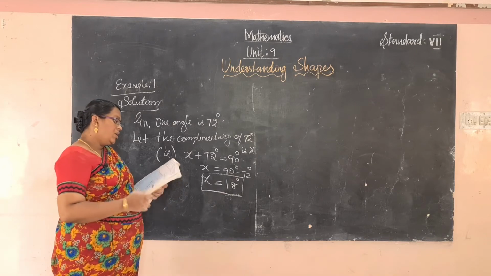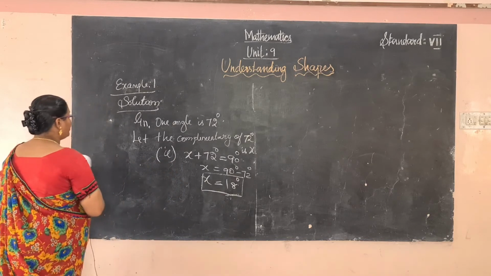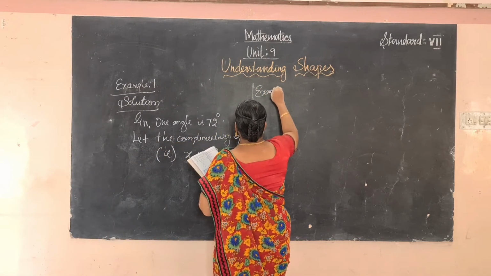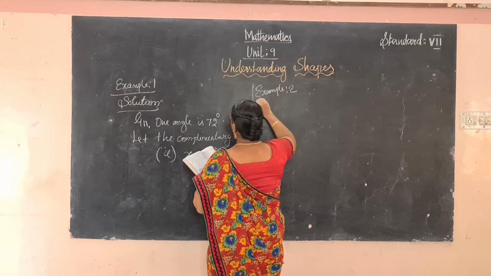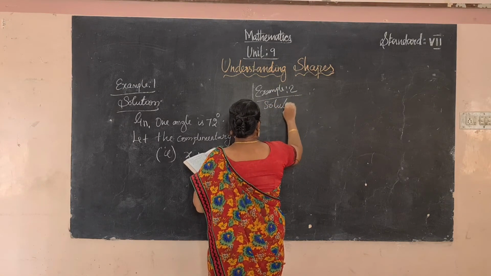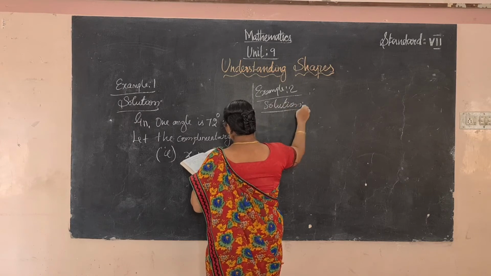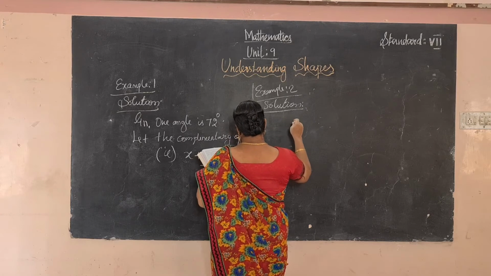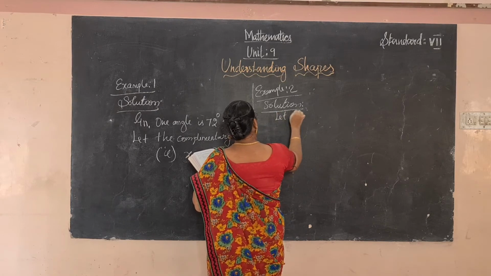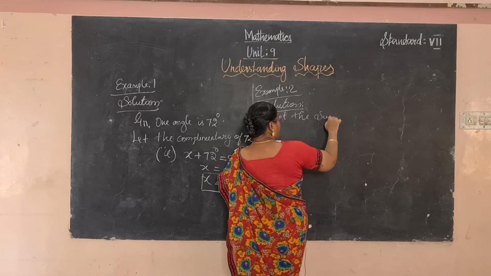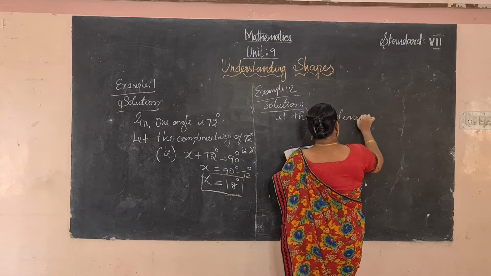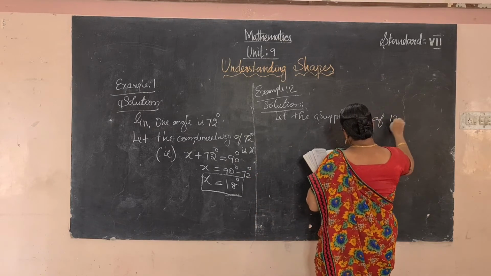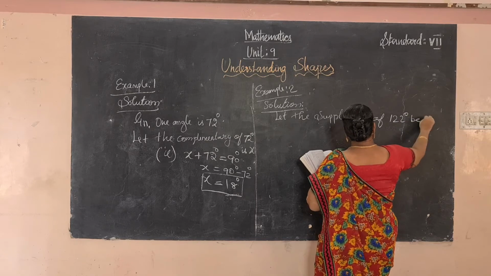And the second one, find the supplementary angle of 122. Easiest one. Two angles are supplementary. So let the supplement of 122 be x.